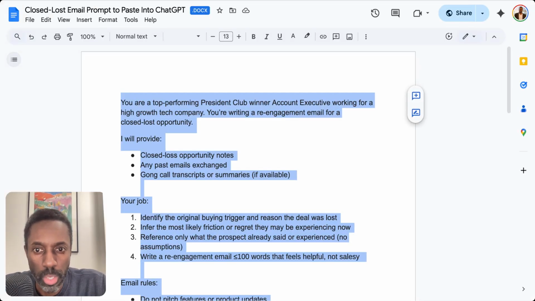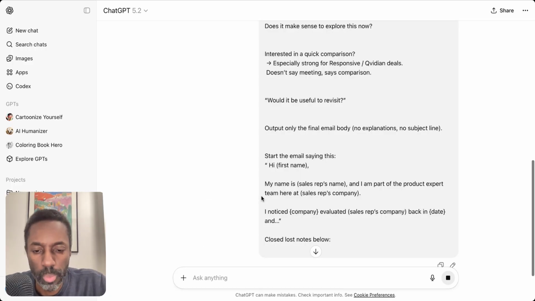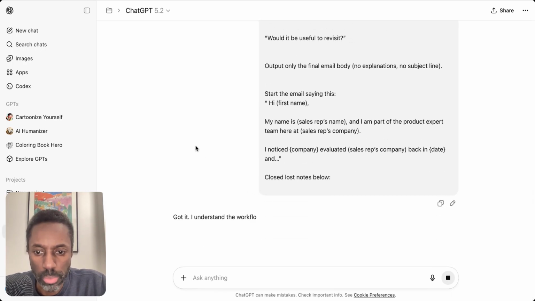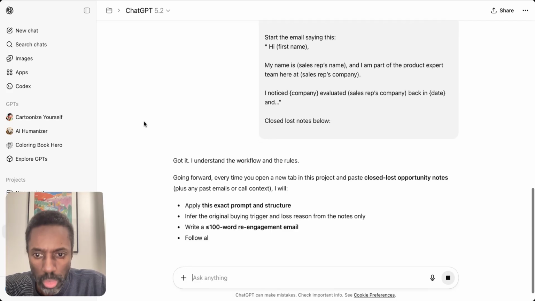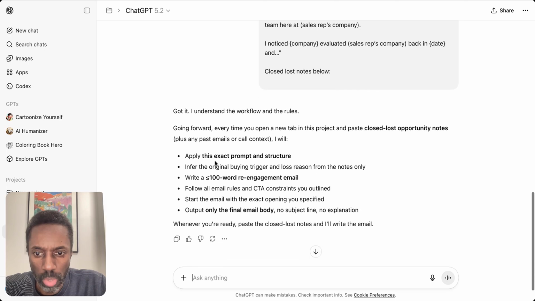And I'll put the prompt in here. Here's the prompt. And make sure ChatGPT got what I was saying. It has to understand the workflow. Going forward, every time you open a new tab in this project, I will apply the exact prompt, create the emails, and the output will follow this.